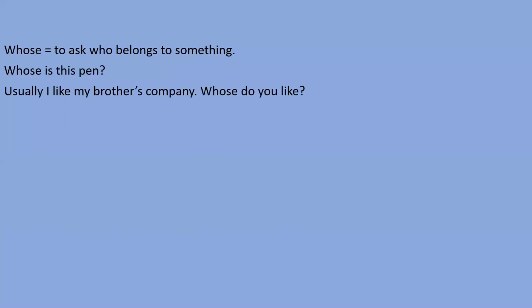Next, whose, to ask who belongs to something. So whenever we want to know who belongs to something, then we have to use whose. जब मैं जानना हो कि कोई चीज किससे संबंधित है, किससे संबंध रखती है, then we should use whose word. Like, whose is this pen? So I want to know who belongs to that pen, right? So that's why I have used whose word.